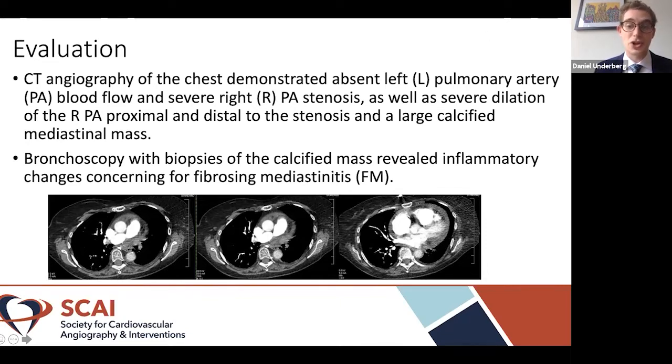It also showed severe dilation of the right PA proximal and distal to the stenosis and a large calcified mediastinal mass. These findings are often characteristic of fibrosing mediastinitis, in particular the calcified mediastinal mass. This concern for possible fibrosing mediastinitis versus a malignancy or another etiology of the compression of the PAs led to a bronchoscopy with biopsies of the calcified mass, and this revealed inflammatory changes concerning for fibrosing mediastinitis.